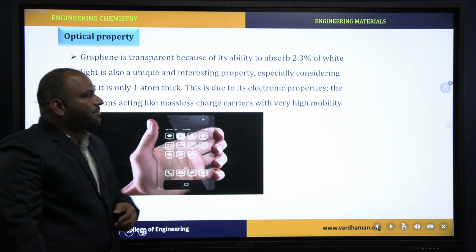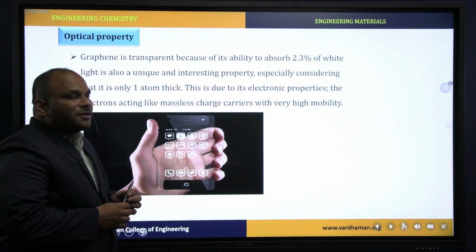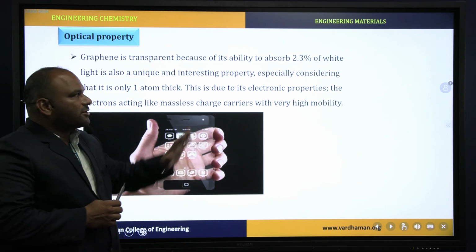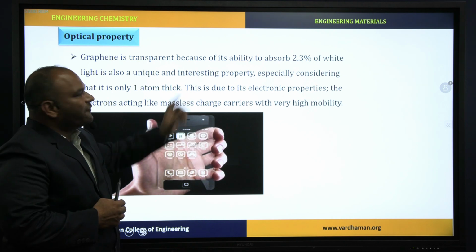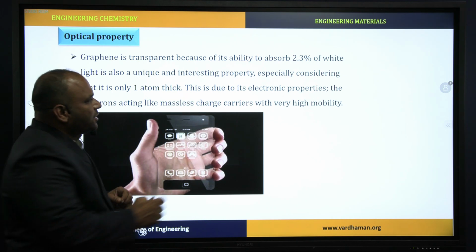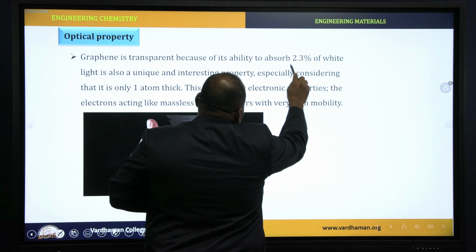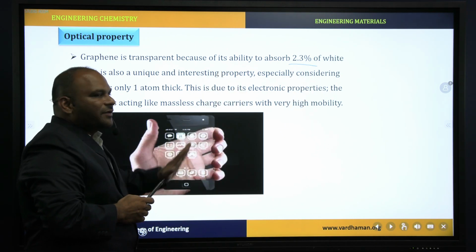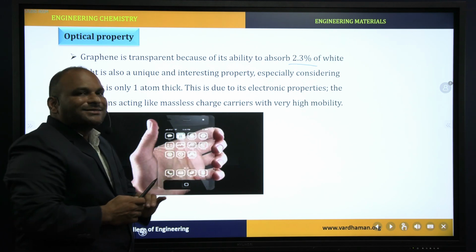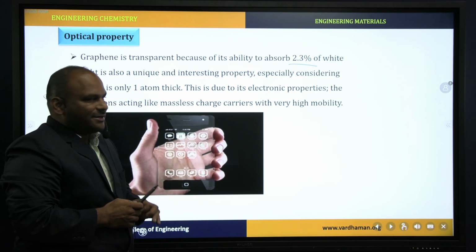Optical property. Due to single atom thickness and highly mobile electrons, graphene absorbs 2.3% of white light. For this reason, graphene is used for touch screens of mobile phones and tablets.